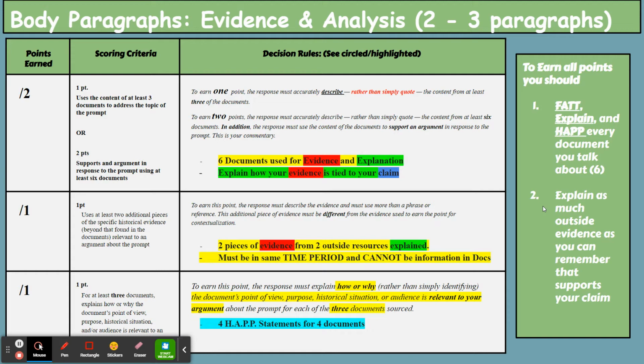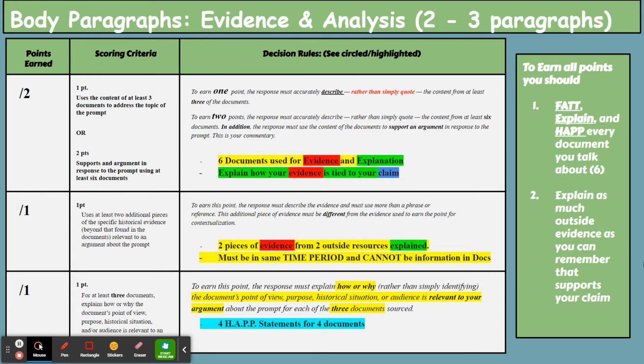And with that evidence, you need to explain how that outside evidence ties back to the claim you're making within that body paragraph. Now, the information you use for your outside evidence cannot come from the documents, or it's not considered outside evidence. And not only are you giving the evidence, but again, you're explaining how that evidence ties back to your claim in that paragraph. Now, it must be in the same time period. It cannot be information in the docs. Remember, stay close to the middle of the bullseye when you're writing that.